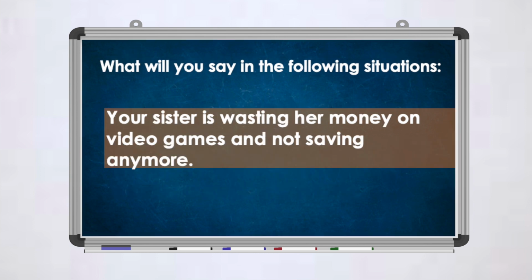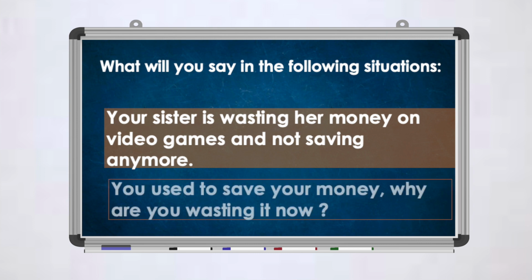The second example, your sister is wasting her money on video games and not saving anymore. So what would you advise your sister maybe? Or you might warn her. Imagine yourself in this situation. What would you say? You used to save your money. Why are you wasting it now? So here, you're raising questions because you want your sister to think more. This is how you're supposed to answer a language functions question.